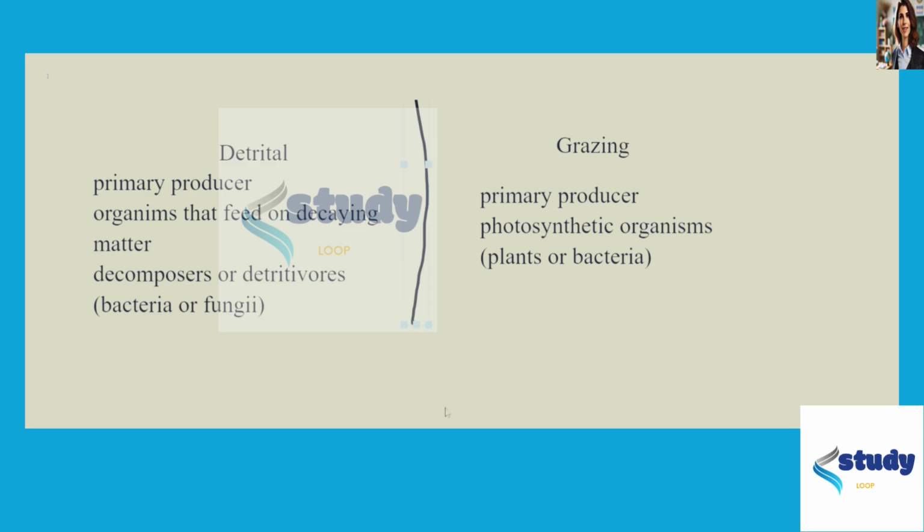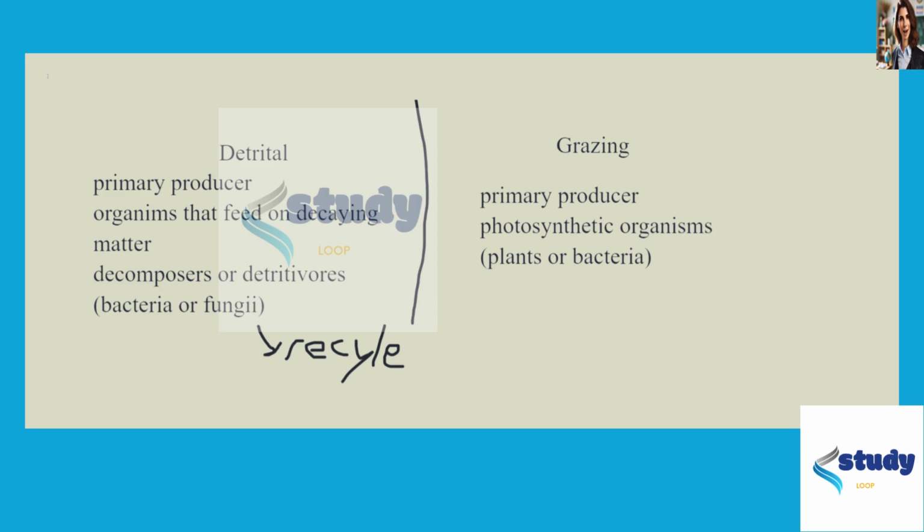If we compare these two to each other, you can understand why both are often necessary in an environment or ecosystem. Because the detrital food web is one of recycling, right? They take in decay. However, they're unable to actually produce energy from the outside, right?